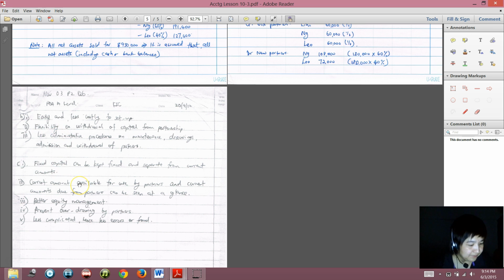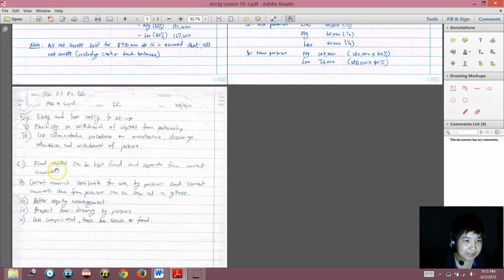Part C, what advantages would partnership hope to gain by the use of partners current account, and which transactions would you expect to be entered in them? So over here you see they say everything goes through the capital account, they don't use current account. So now they are asking you, what advantages is it to have a partner's capital account and partner's current account?